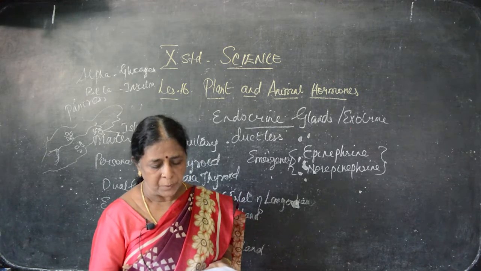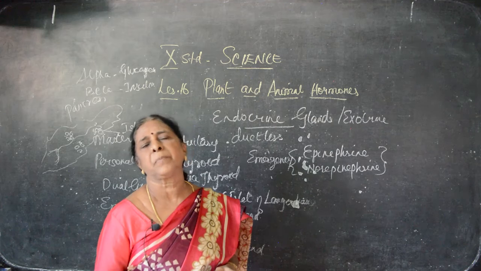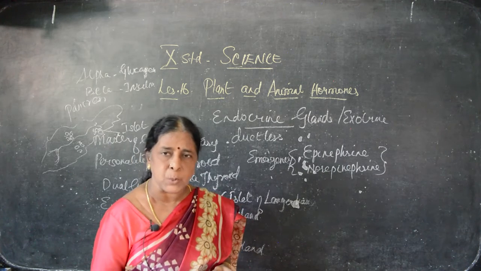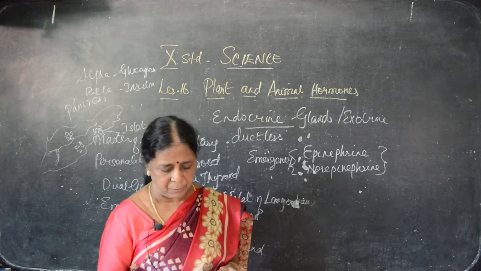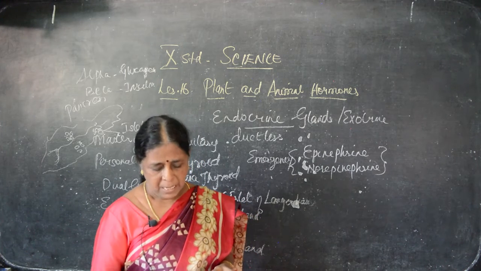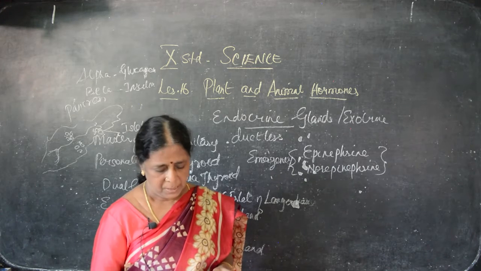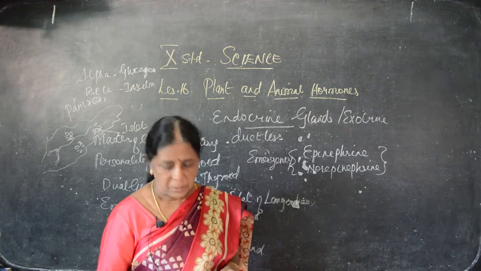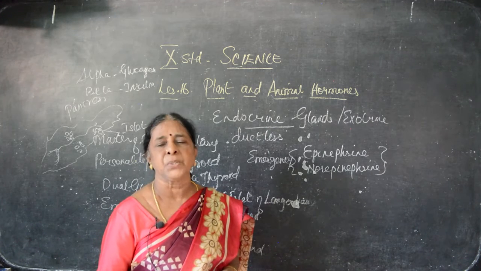Then the ovary is the female gonad. I said in the beginning that the ovary produces two hormones, that is estrogen and progesterone. Estrogen is produced by the Graafian follicle of the ovary and progesterone from the corpus luteum. Underline: progesterone from the corpus luteum, estrogen from Graafian follicles. What are the functions of estrogen? It brings about the changes that occur during puberty.